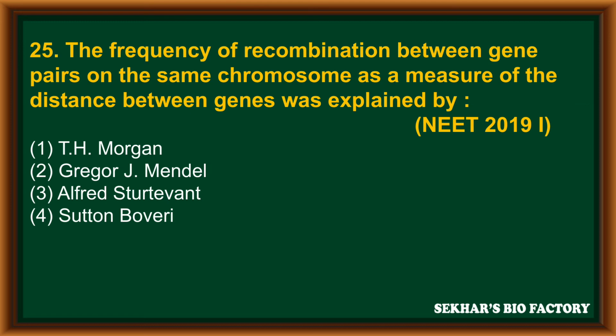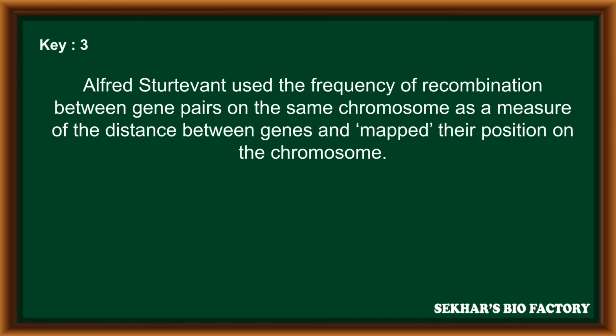Fourth option, Sutton Boveri. The correct answer is third option. Alfred Sturtevant used the frequency of recombination between gene pairs on the same chromosome as a measure of the distance between genes and mapped their position on the X chromosome and constructed chromosomal maps.